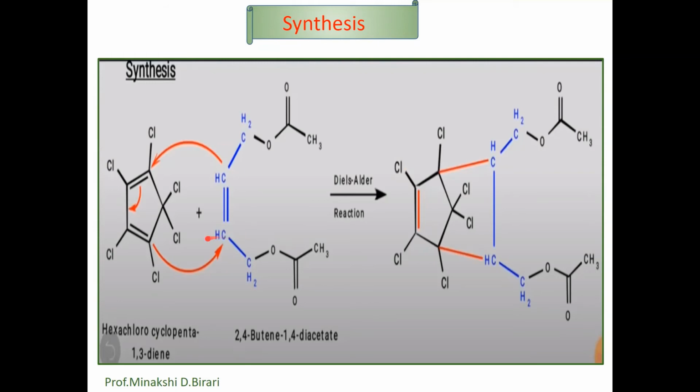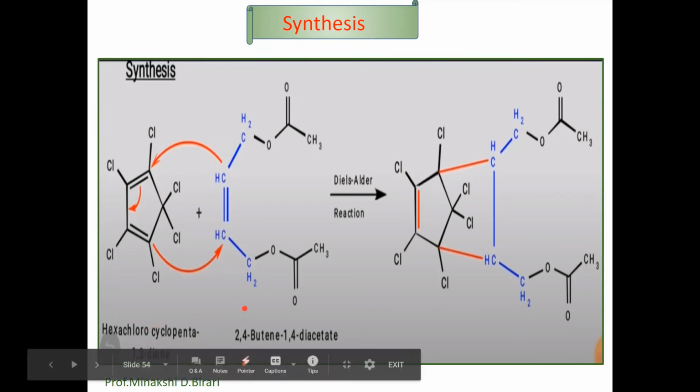So when we consider the reaction, here the new bond is formed between these two carbon atoms and the double bond is shifted here so that the adduct is obtained. The new sigma bonds form and also the pi bond is shifted here. So this one is the adduct obtained after this reaction.